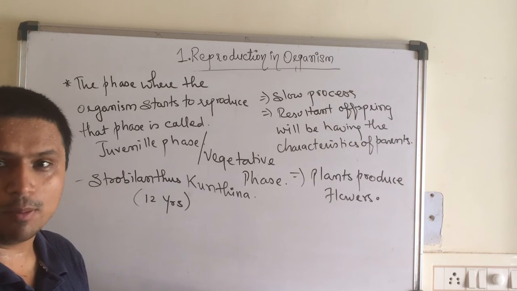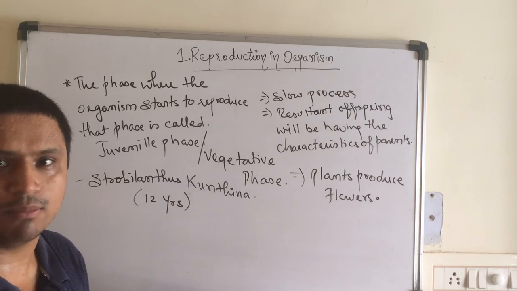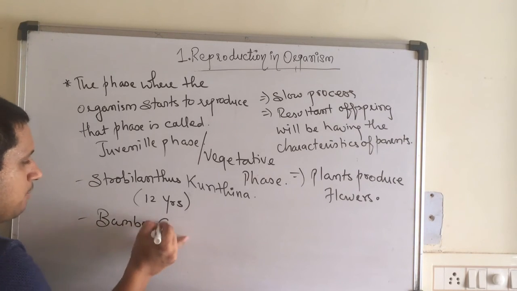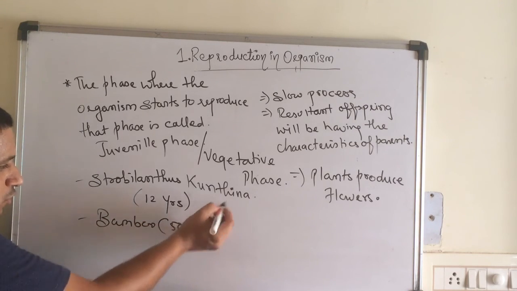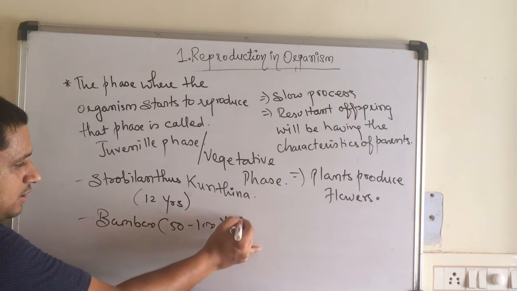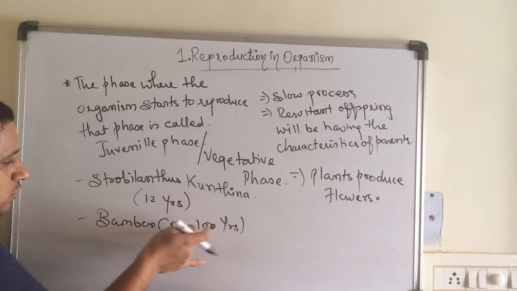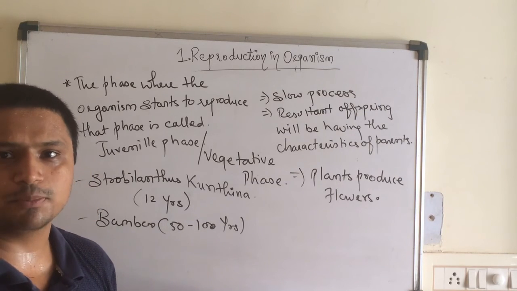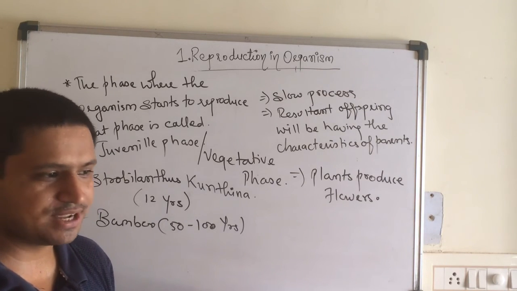Now, there are some common real life examples that we come across, like the bamboo. This bamboo takes up to 50 to 100 years. Once in that lifetime, they produce the flowers, and in turn they produce the new offspring.